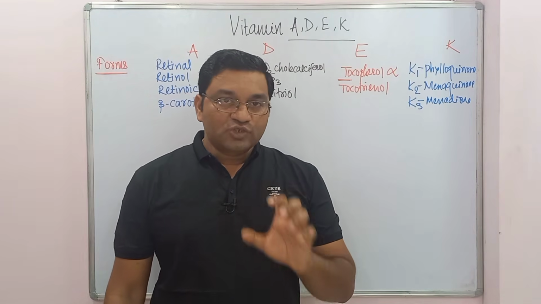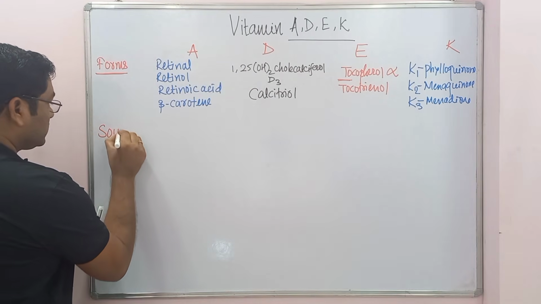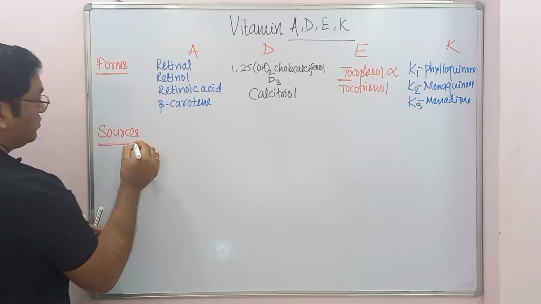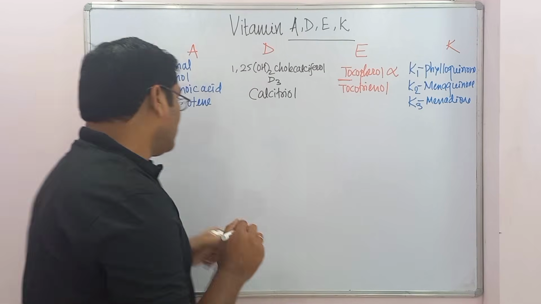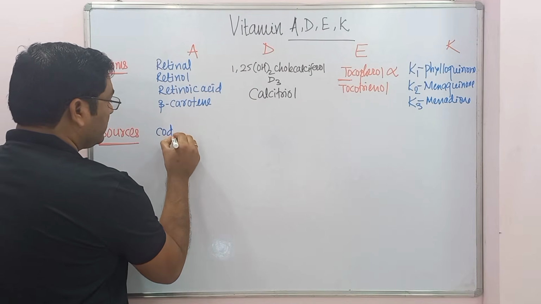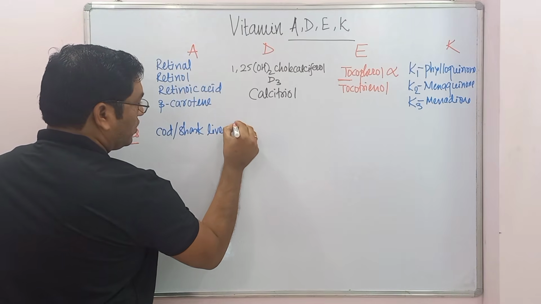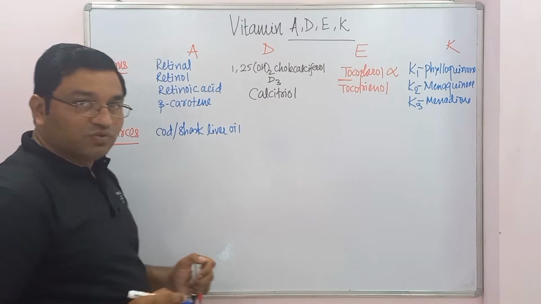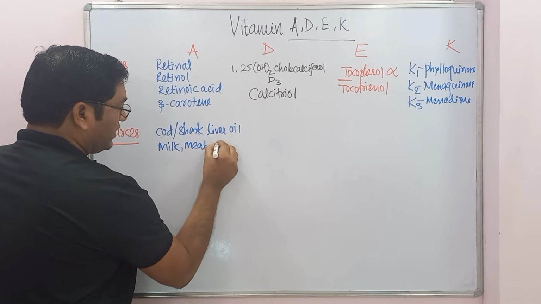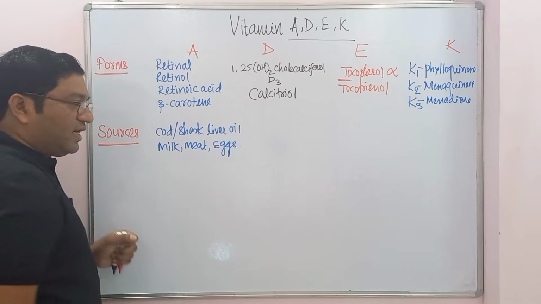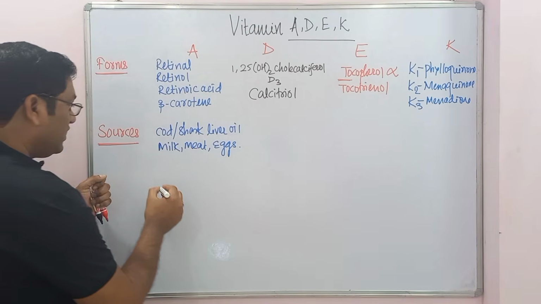Now coming to the important sources of these vitamins. So the second important point is sources. For vitamin A, the important source is cod or shark liver oil. Then non-vegetarian sources include milk, meat, eggs, etc. And beta carotene, this is the provitamin, is present in plant sources, mainly including